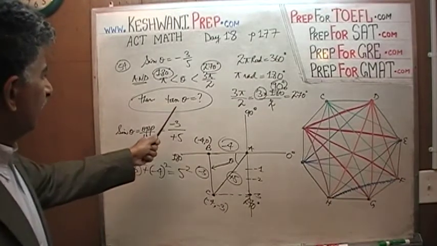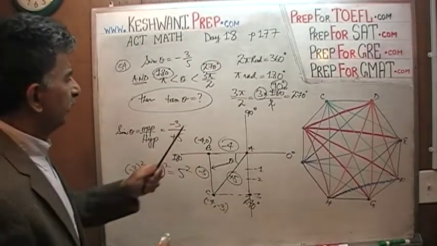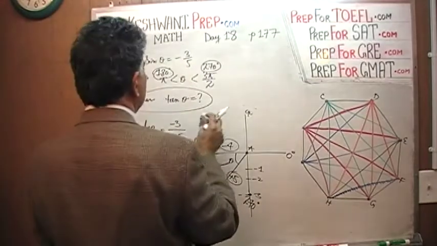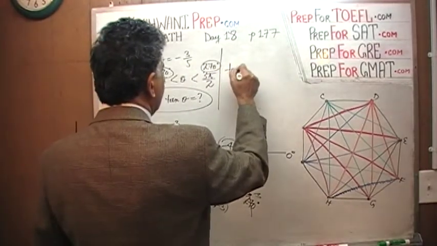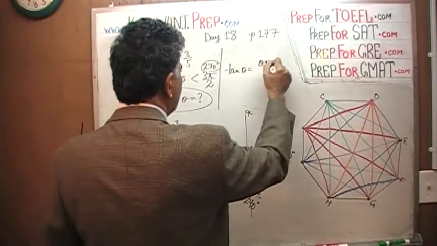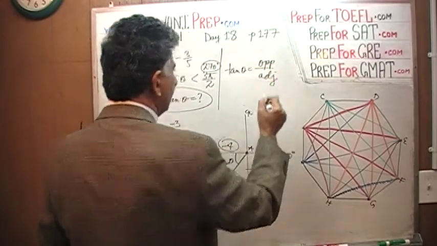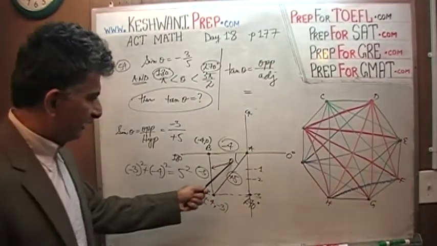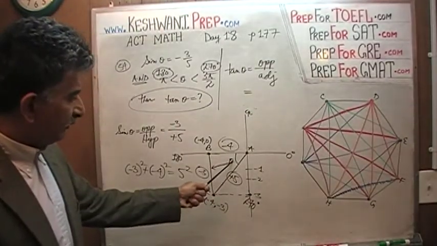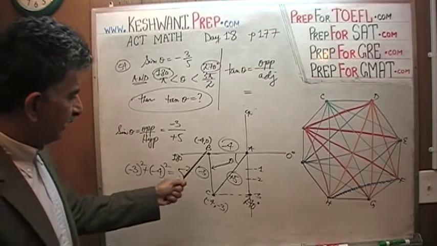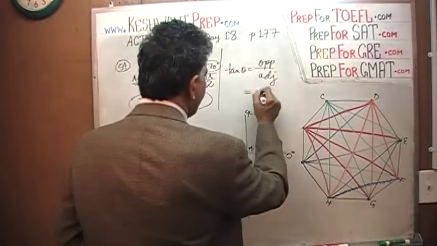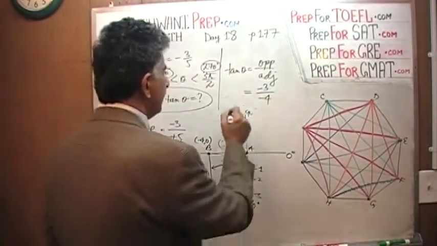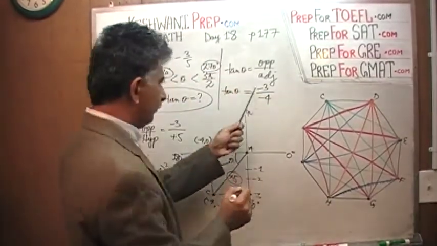We're taking too long. We find the tangent. Let's do it up here. Tangent of theta is opposite over adjacent, as we know. So again, this is the theta that we're talking about. The opposite to the theta is this side right here, B to C, which is negative 3. And the adjacent is negative 4. So the tangent of theta is negative 3 over negative 4.